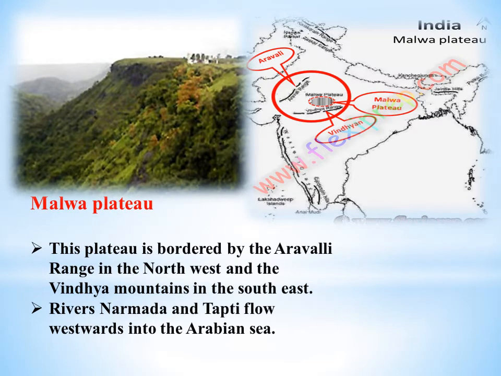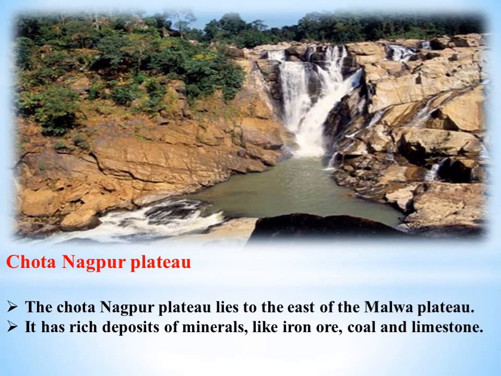Let me see about Malwa Plateau. This plateau is bordered by the Aravalli Range in the northwest and the Vindhya Mountains in the southeast. Rivers Narmada and Tapti flow westwards into the Arabian Sea. Chota Nagpur Plateau. The Chota Nagpur Plateau lies to the east of the Malwa Plateau. It has rich deposits of minerals like iron ore, coal and limestone.